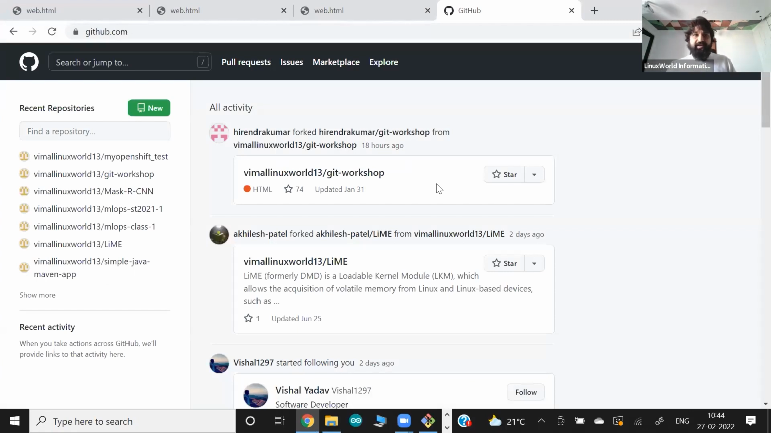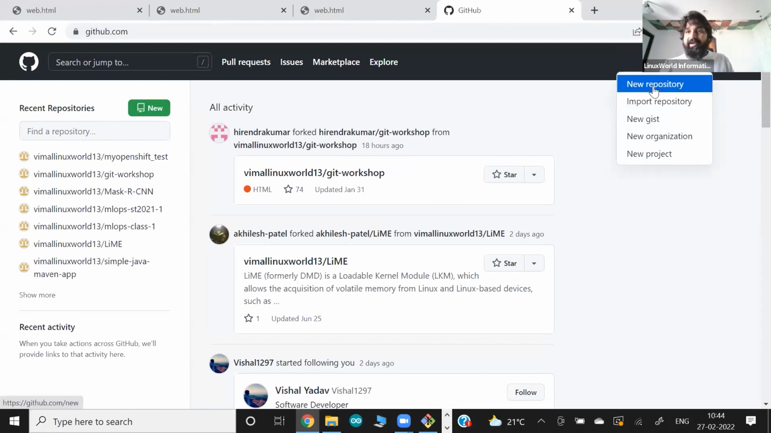And how can we create the repository? There's one option here, New, on the left side. From here, you can go and create a new repository, or at the top there's an option asking if you want to create a new repository. We can create it. What is August and all the things we're going to see in some time. Okay, so that's what we can do.